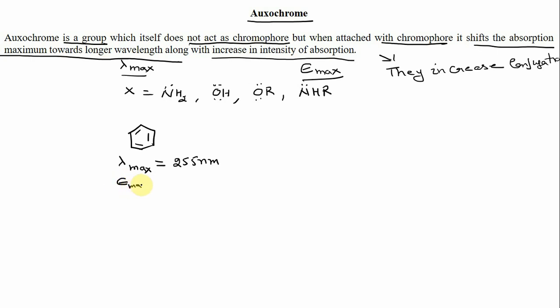Here these double bonds act as a chromophore because the transitions are pi to pi star transitions.